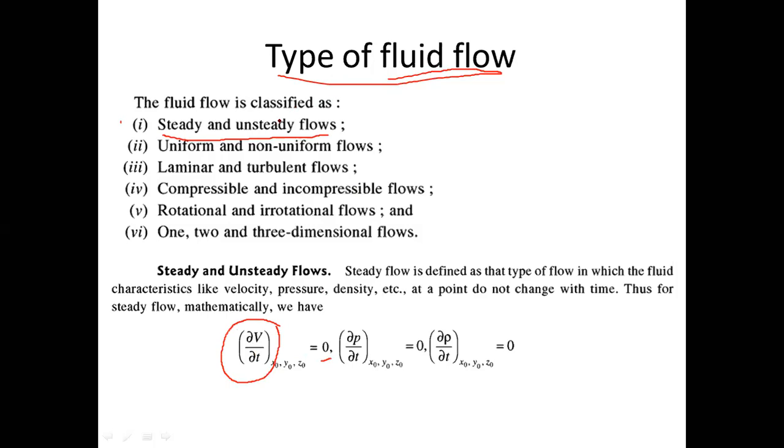If the fluid is flowing at 30 km per hour, it keeps on flowing at a speed of 30 km per hour. It is not changing with respect to time. At all times, it is flowing at the same velocity, so you can say it's a steady flow. If the flow velocity is not changing with respect to time, such fluid flow is called steady flow. Otherwise, if the velocity is changing with respect to time, such flow is called unsteady flow. It is as simple as that. If the velocity is not changing with respect to time, steady flow. If the velocity is changing with respect to time, unsteady flow. I hope it is clear.